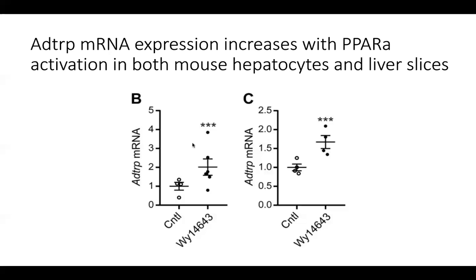Supplementation of this agonist within the medium clearly led to an increased expression of ADTRP's mRNA. This can be denoted by 3 asterisks between mRNA expressions of ADTRP between the control and the agonist supplemented medium. These 3 asterisks show that the p-value after doing a t-test comparing these 2 samples was less than 0.001, indicating that there is a great statistically significant increase in ADTRP mRNA levels when there is increased PPAR alpha stimulation by this agonist.